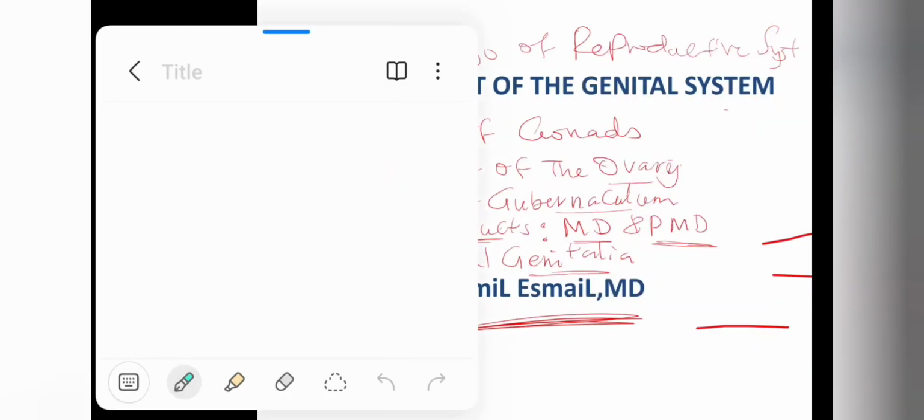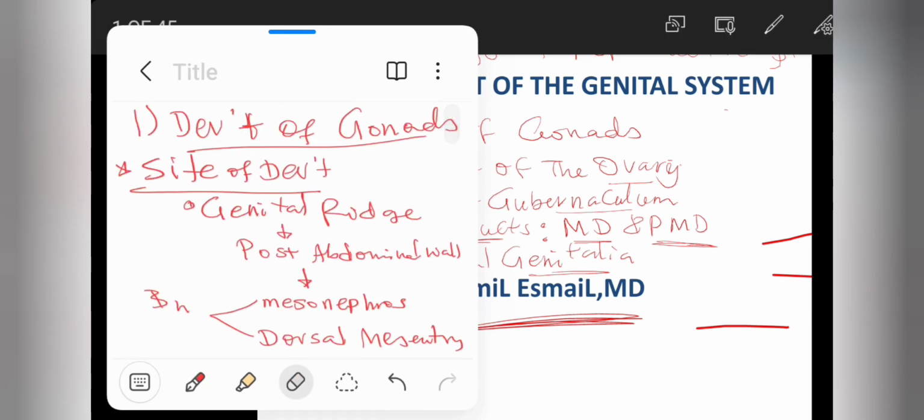Okay, let us see the first one. As I have already mentioned, the first one is the development of gonads. First of all, let's see that the gonads include the male testes and the female ovaries.